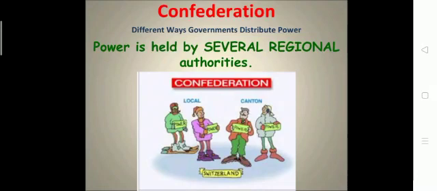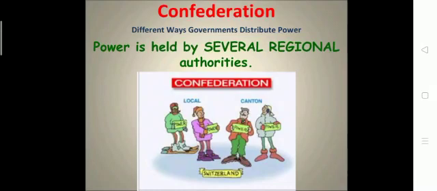Suppose small nations give power to a central government for defense purposes, so that this government will take care of defense. Here the confederation acts on behalf of the member states. Switzerland is an example where this type of government is practiced.